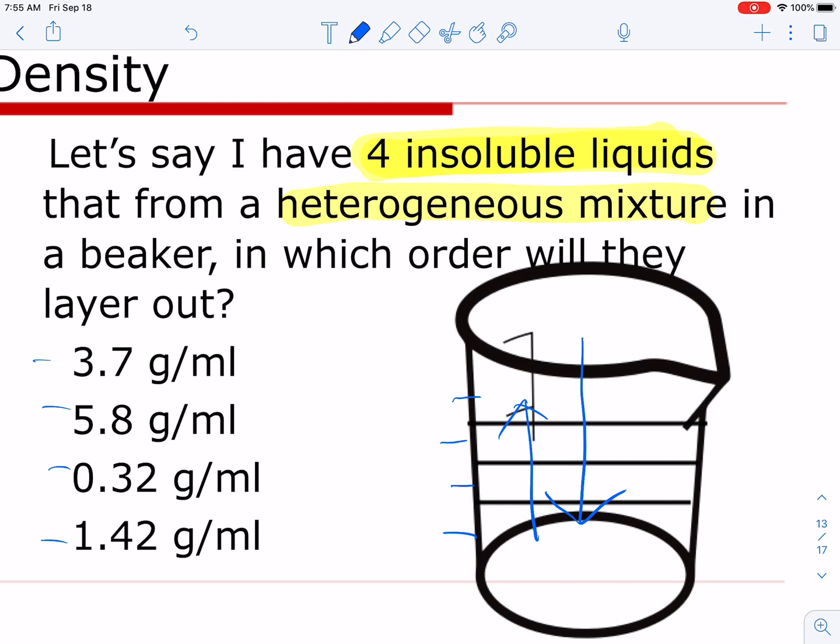Okay, thank you for answering those questions. Quick review of density. Density equals mass divided by volume. We can solve for the mass or the volume. As long as we have 2 of the variables, we can get the other unknown.